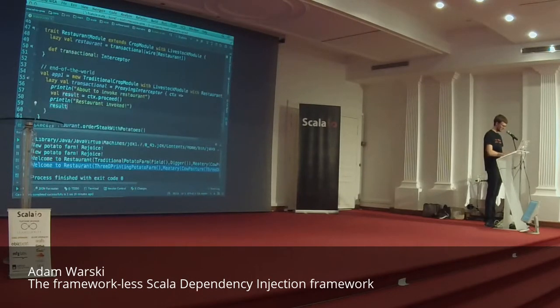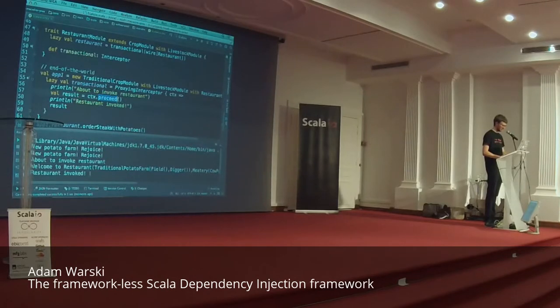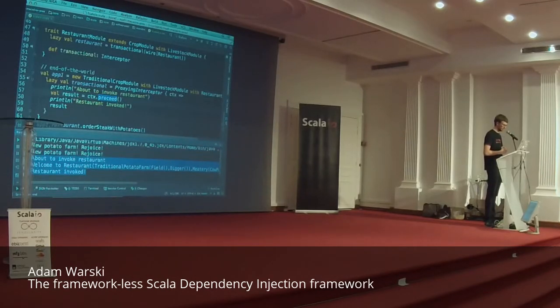Okay, so let's try running that. So the proceed method actually invokes the method that is intercepted, and you can see that we get what we expected, right? We get the first message, then the method is invoked, which does the print time, and then we get the result. So in the end, we get a very simple interceptor implementation. It's quite declarative. It's very similar to annotating the restaurant class with an annotation, right? Except that we use pure Scala. We don't need any containers to actually do any scanning and so on.